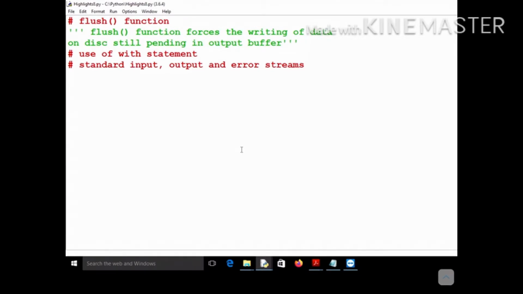There is a function called flush, which forces the writing of data that is still pending in the output buffer to disk. What does it mean?